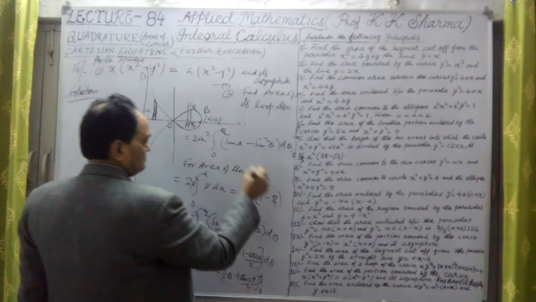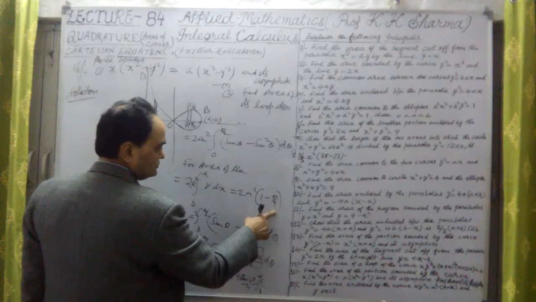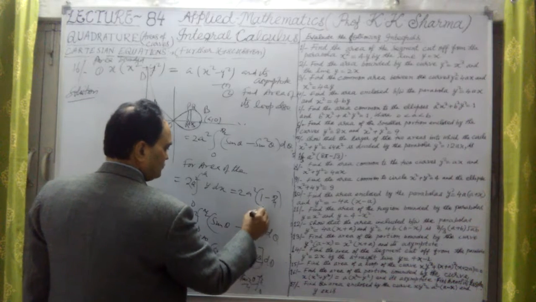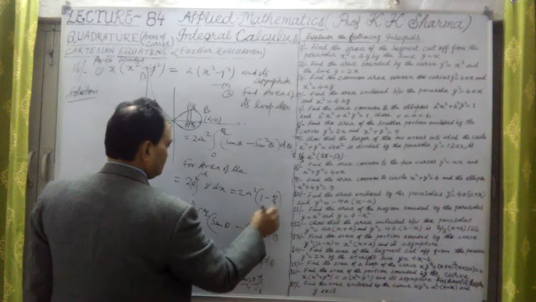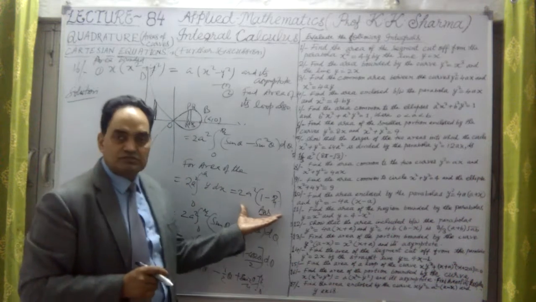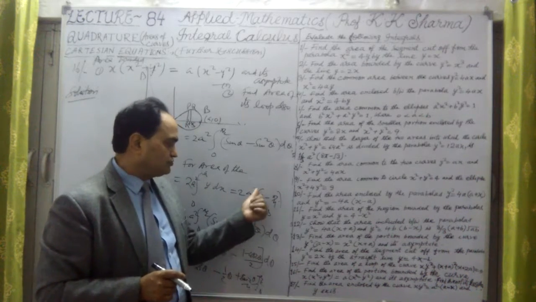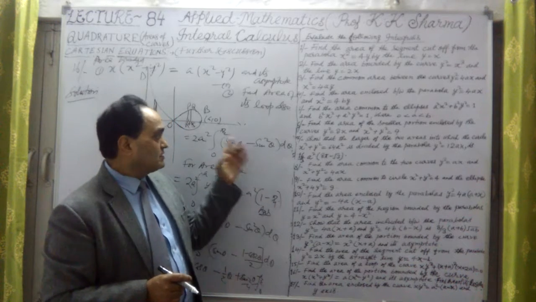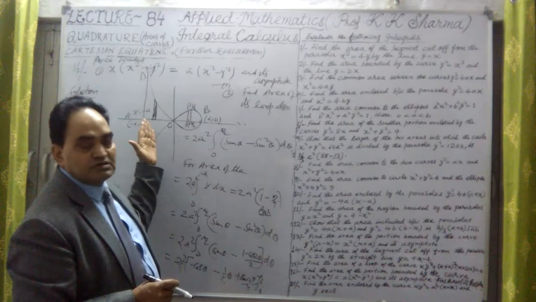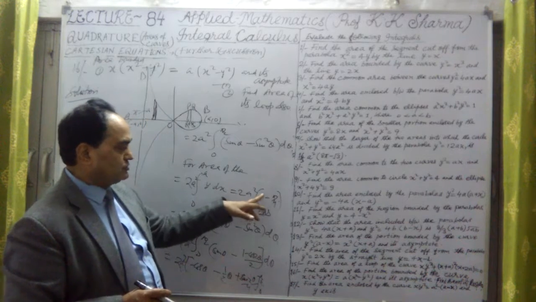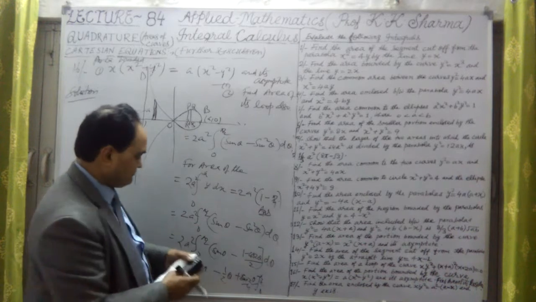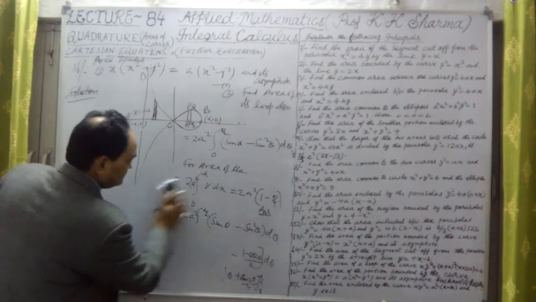Okay, that answer was pi by 4 positive, and this minus 1 was there. And this is the only difference. So this is the answer of the loop. The second answer is this: area of the loop is 2a square into (1 minus pi by 4), and the area of the curve between the asymptotes was 2a square into (pi by 4 positive minus 1). That was the only difference. Okay, this is question number 16.